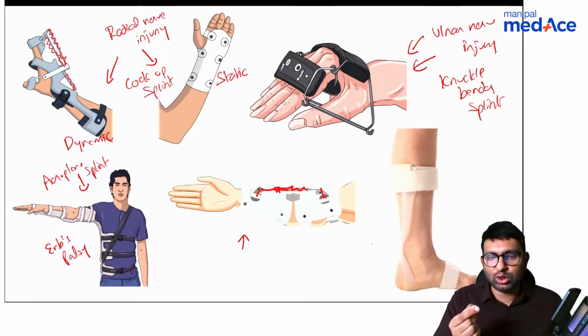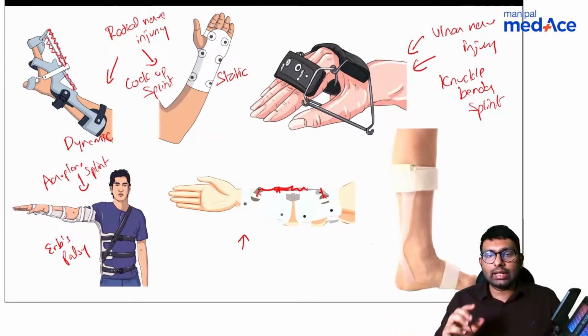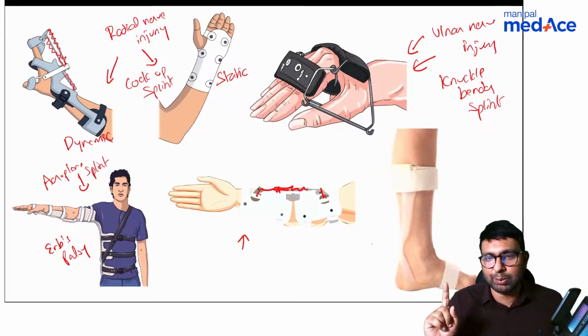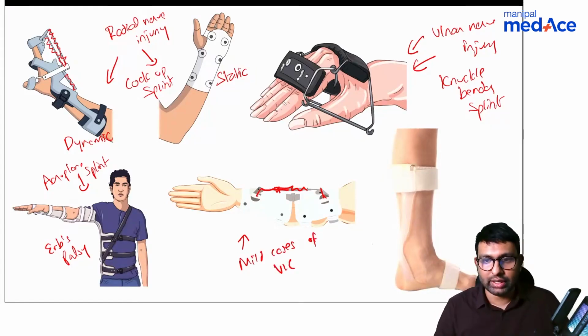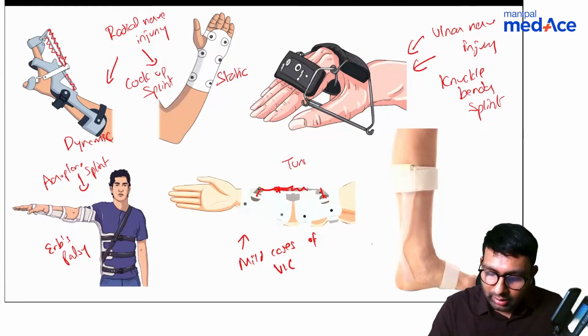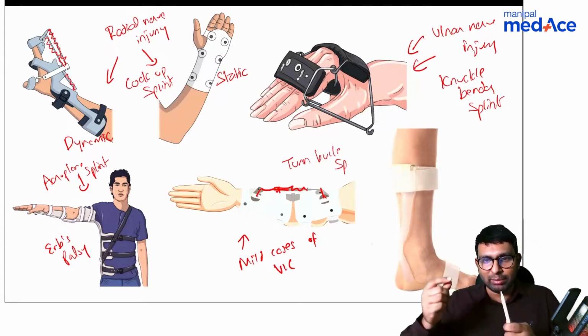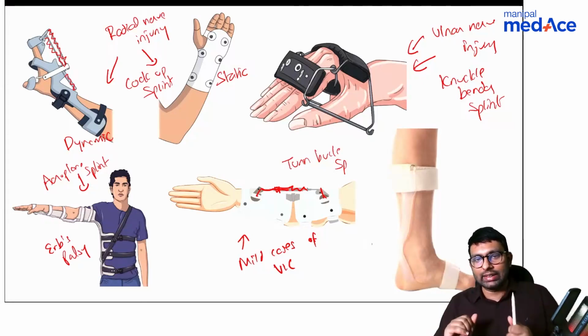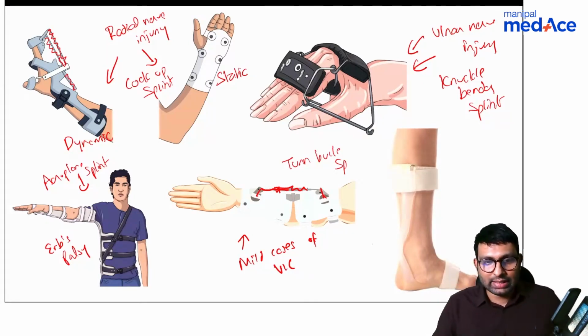Now, in early cases of VIC, if you just give some amount of extension to the muscle, then the clawing, or this deformity, can be prevented, and that is what a turnbuckle splint does. It is used in mild cases of VIC where there is shortening, and it is called turnbuckle splint. Why is it called turnbuckle splint? Because it has that turnbuckle mechanism with which little lengthening can be done in the brace, okay, which will help in reducing the deformity. Now this is the last one that I want you all to look at.